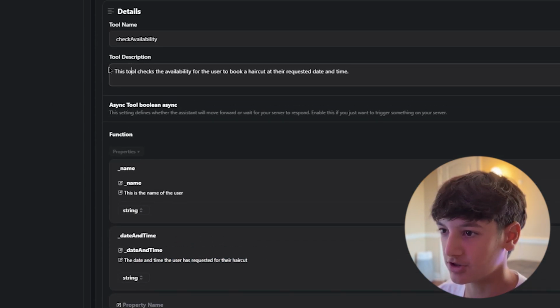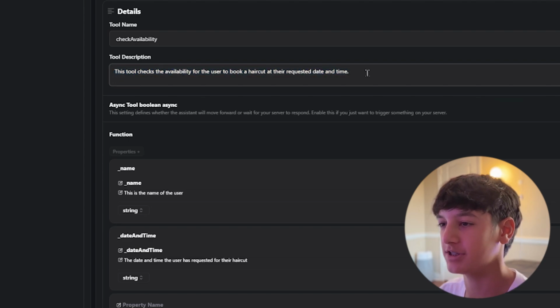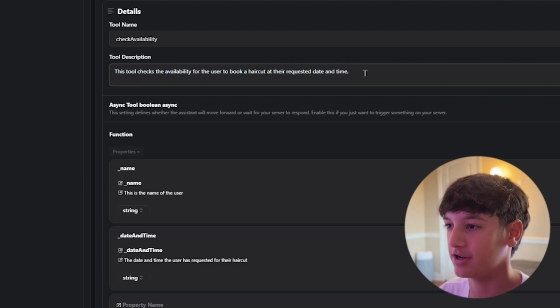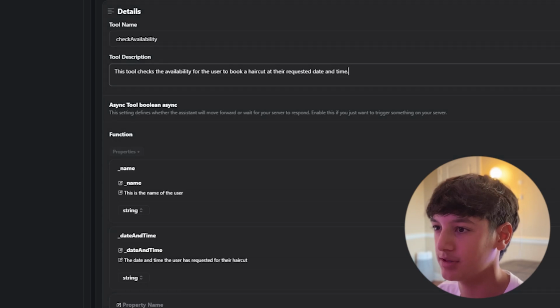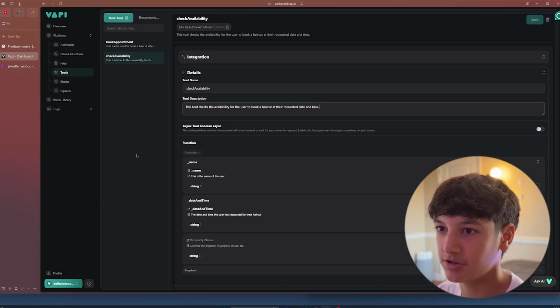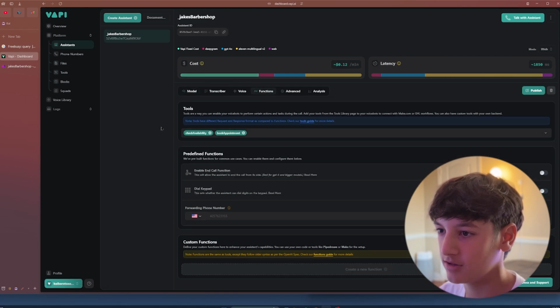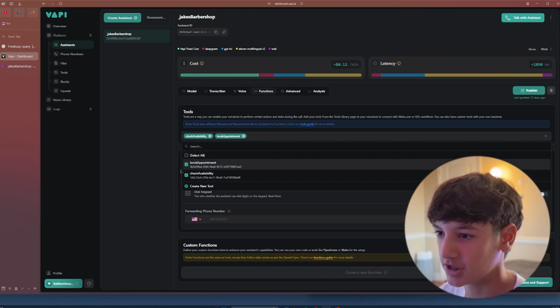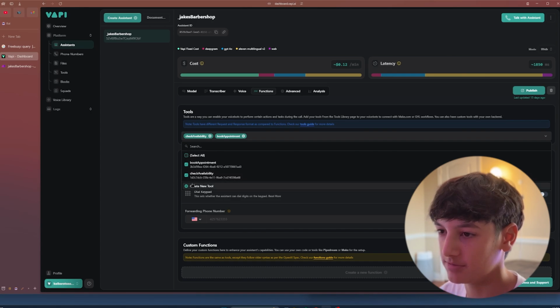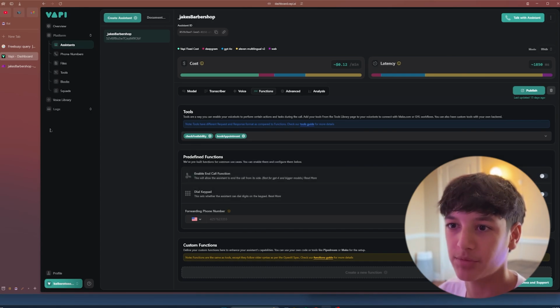And then here's the description for the tool. Checks the availability for the user to book a haircut at the requested date and time. So once you make this, you can come back over here into assistants, then click functions, and then you can just select check availability right here. It should show up. And now we're going to go over to make.com again.